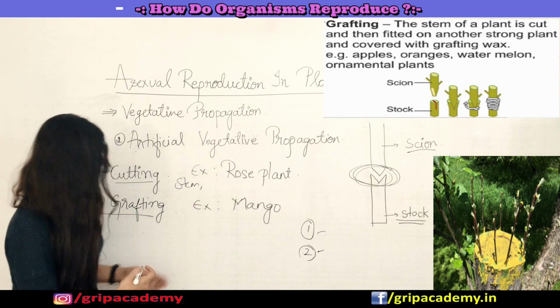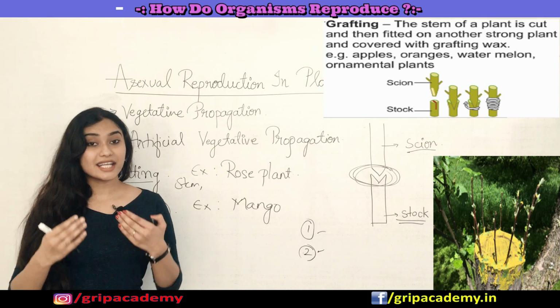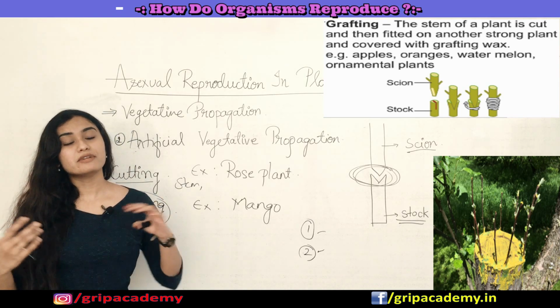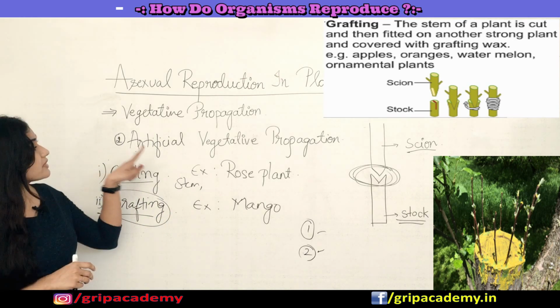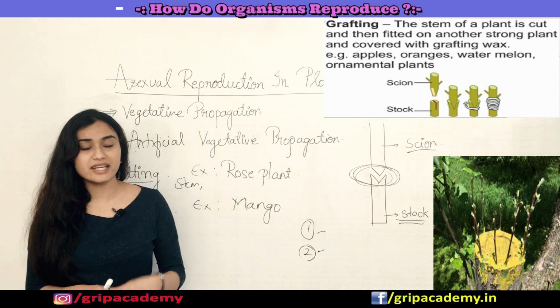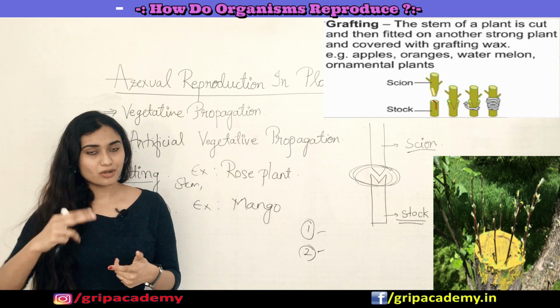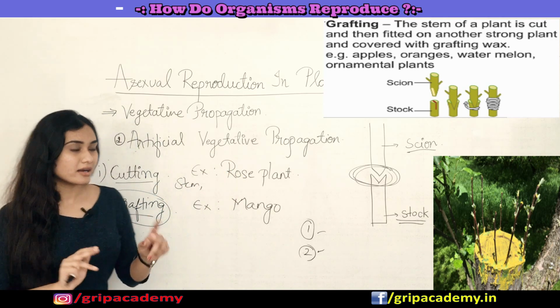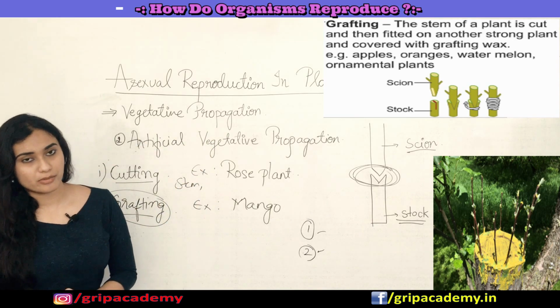So basically, with the help of the grafting method, you are combining the required properties of different plants. This is one method of artificial vegetative propagation, because there is an intervention of man. He is cutting two different stems of plants and combining them in order to make a new plant. Thus it comes under artificial vegetative propagation.